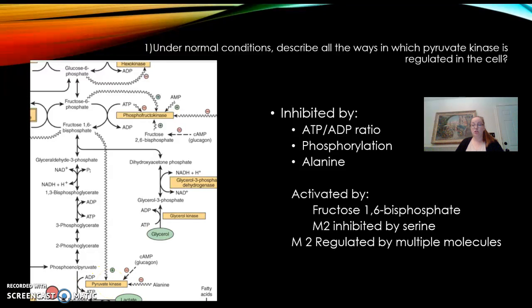Pyruvate kinase M2 type is also allosterically inhibited by alanine. Pyruvate kinase is activated by its upstream substrate, fructose 1,6-bisphosphate up here. And then type M2 is also allosterically activated by serine, as well as several other small molecules.